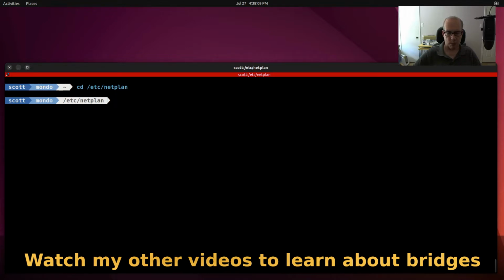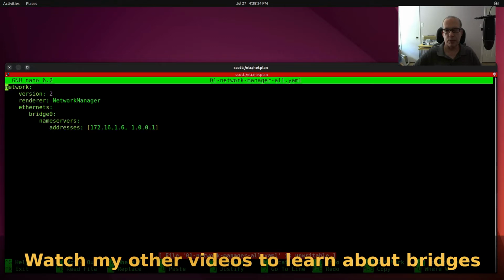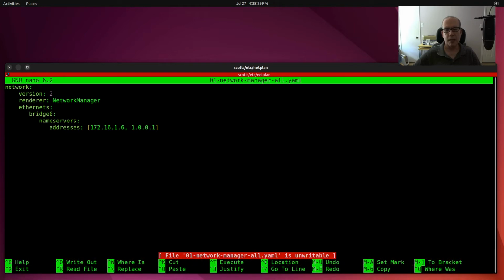/etc/netplan, and once we move over to that folder, you'll usually see at least one YAML file, and you can go ahead and edit that, or you can create one if one does not currently exist. A very simple bridge for your network might look like this. It would be network, and I have version 2. Renderer is NetworkManager, and then ethernets, I'm saying bridge0, and I'm just giving the nameservers and the addresses, and that was really all there was to it.